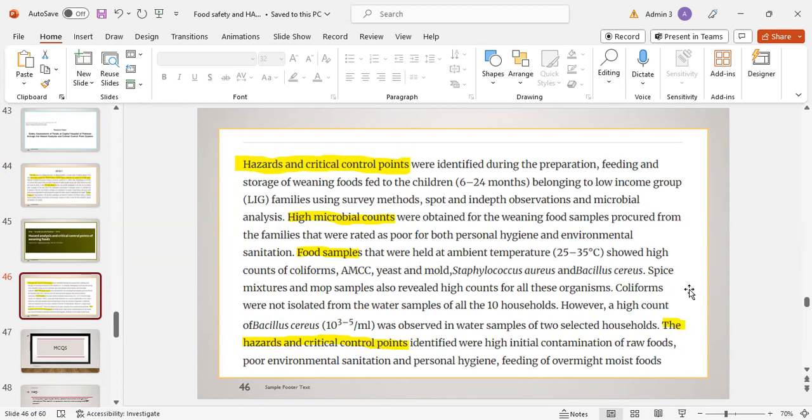Coliforms were not isolated from the water samples of all 10 households. However, a high count of Bacillus cereus was observed in the water samples of 2 selected households. The hazards and critical control points identified were high initial contamination of the raw foods, poor environmental sanitation and personal hygiene, and feeding overnight moist foods.